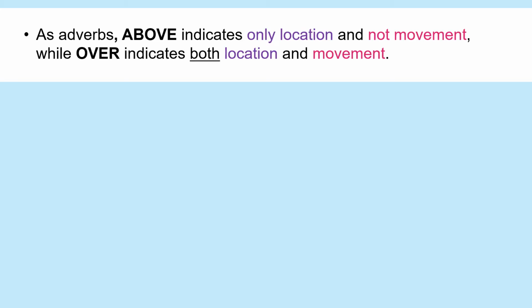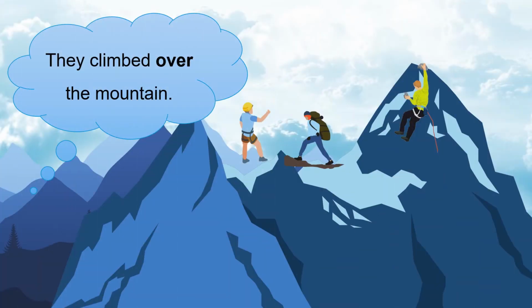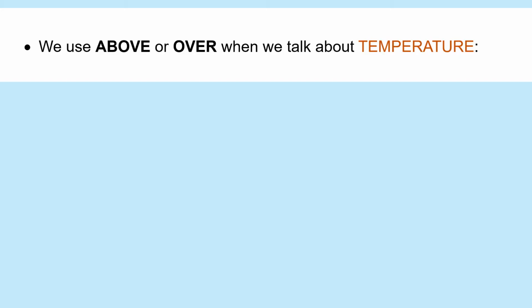As adverbs, above indicates only location and not movement, while over indicates both location and movement. I'm fascinated by the sky and the stars above. They climbed over the mountain.